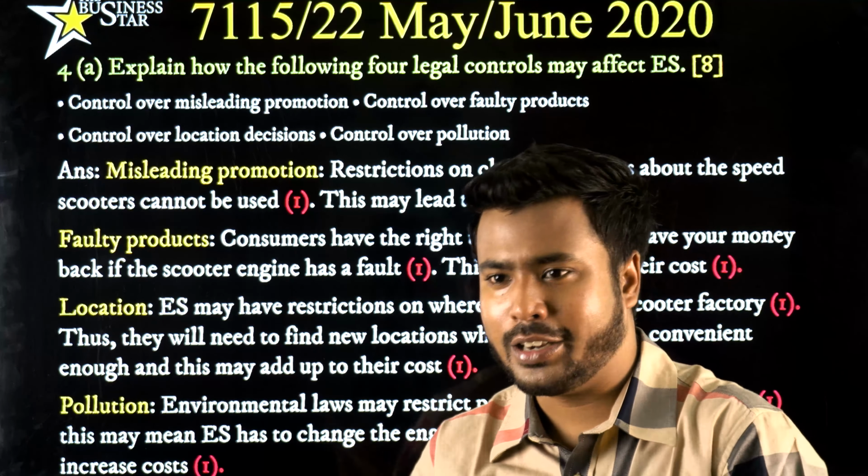So see, 1 mark, 2 marks, 3, 4, 5, 6, 7 and 8 marks. All the 8 marks have been allocated over here. So let's move on to question number 4B. We're towards the end of our journey for paper 2, variant 22, May June 2020. So the last question is question number 4B.